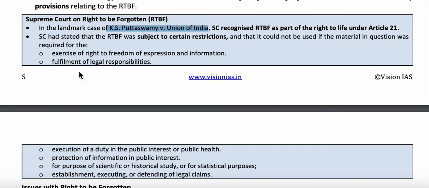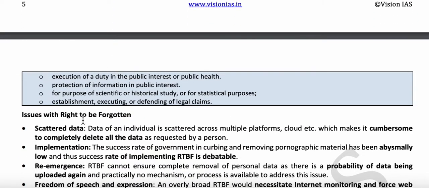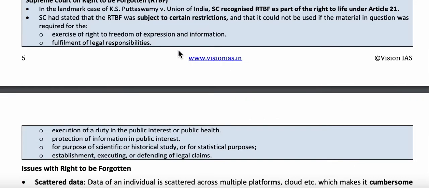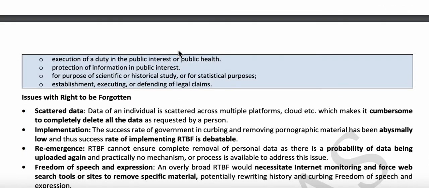And similarly, for fulfilling legal responsibilities, for performing duty in public interest, for protection of information in public interest, for using legal claims, and for scientific and historical study purposes the right to be forgotten is not applicable. So these all are the restrictions of the right to be forgotten. Now we can observe that all these restrictions to the right to be forgotten are reasonable, but still we have few issues with this act.